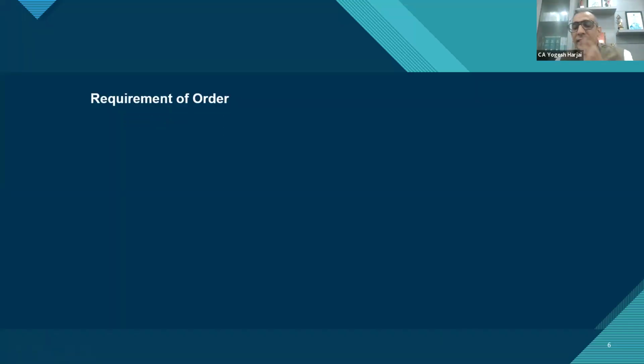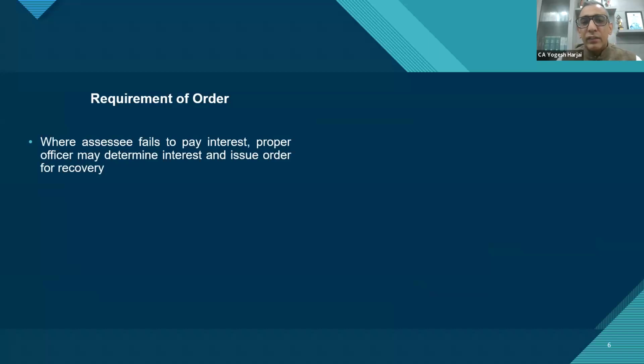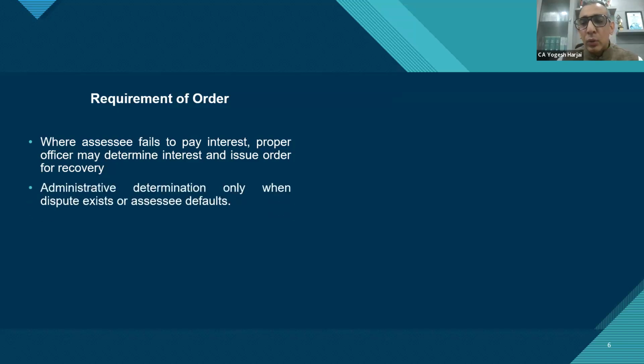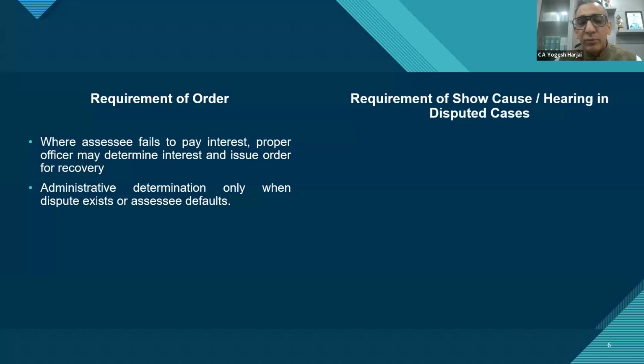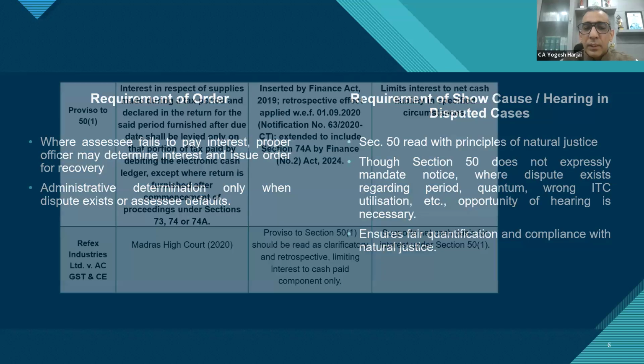Sir, so the question was, is there any requirement of order or show cause notice? I said there is a requirement of order or show cause notice only in case the assessee fails to pay the tax, fails to pay the amount of interest on his own. It is to some extent a self-assessed liability, the payment of interest. And if the assessee is not doing it on his own, then the department has the right to issue the order, to issue the notice or a letter, as we see normally, to the assessee asking for payment of interest, and if it is still not paid, then they can invoke 79 and recover the interest based on section 75 subsection 12.